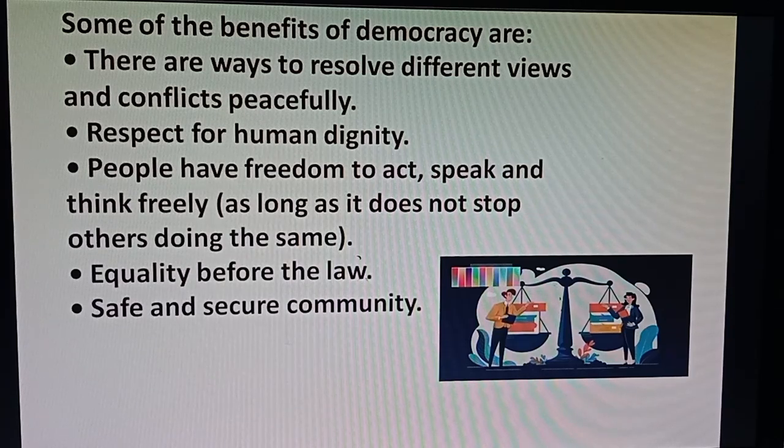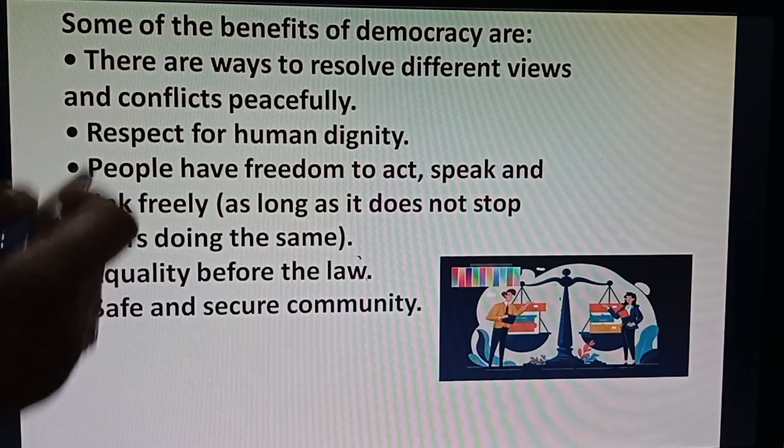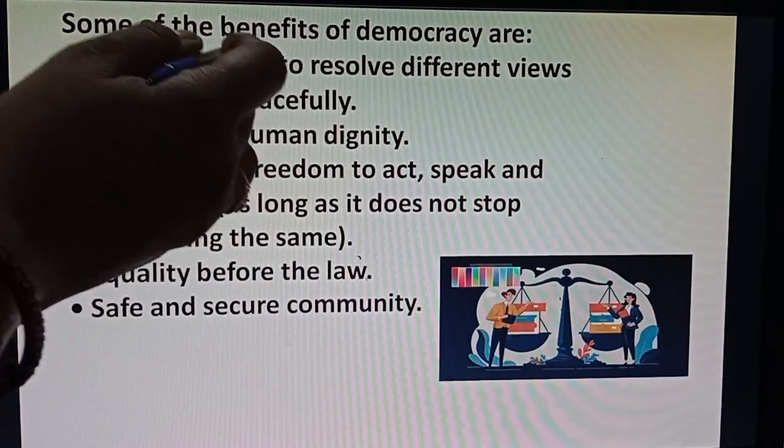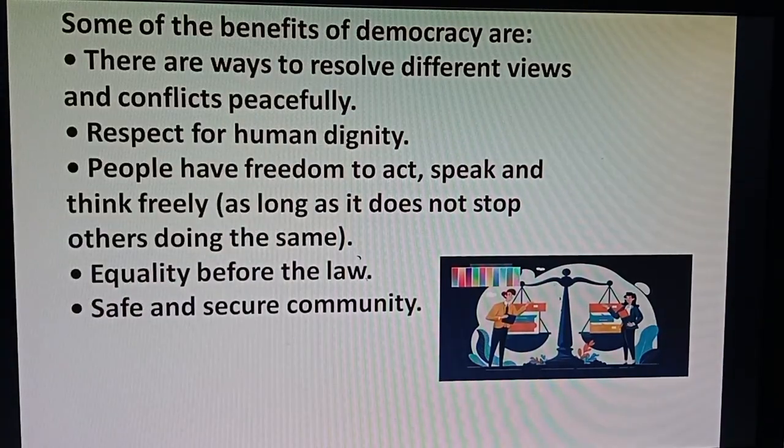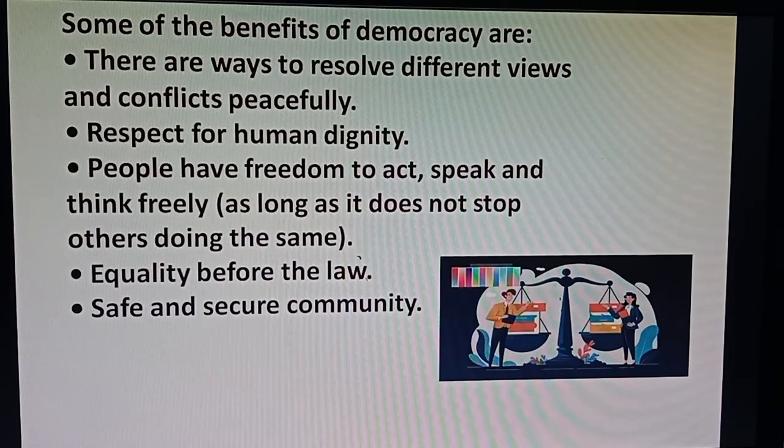So students, now these all are the 5 points which are the benefits, advantages, merits of democracy. This is a very important question for 10th class students, and these are the basic questions of the civics chapter, outcomes of democracy. Before starting directly the outcomes and challenges of democracy, first we have to know the meaning of democracy, from where the word originated, from which language the word originated. This is the basic we have to know.